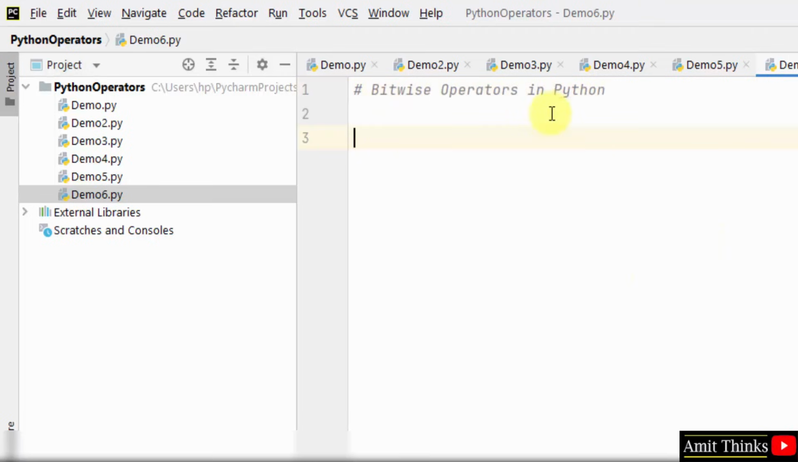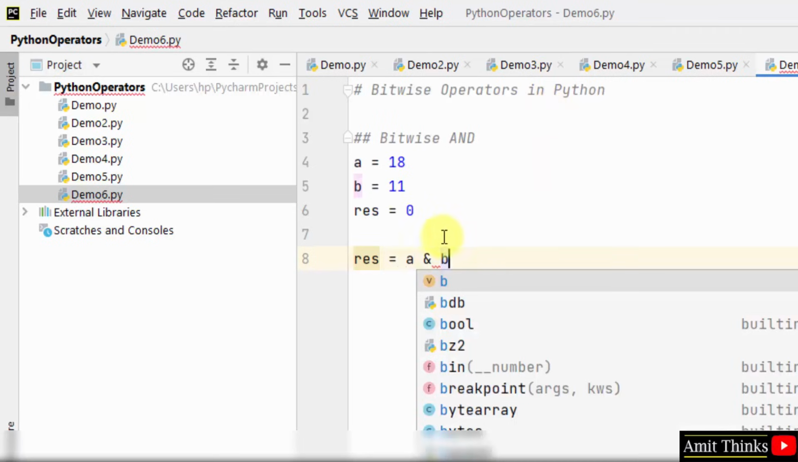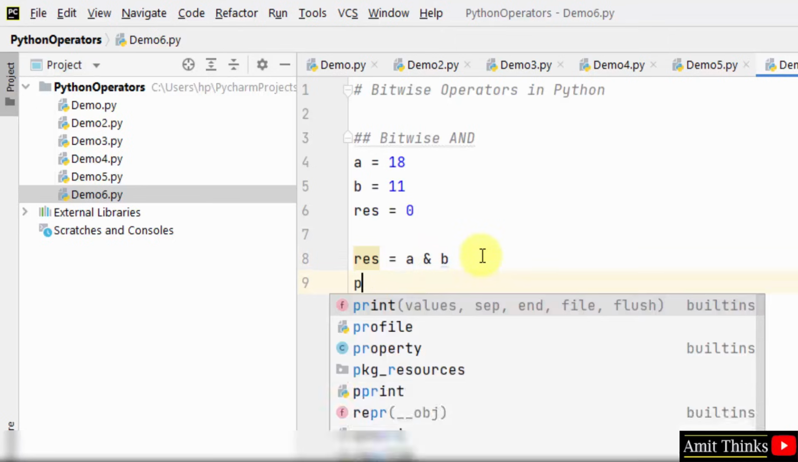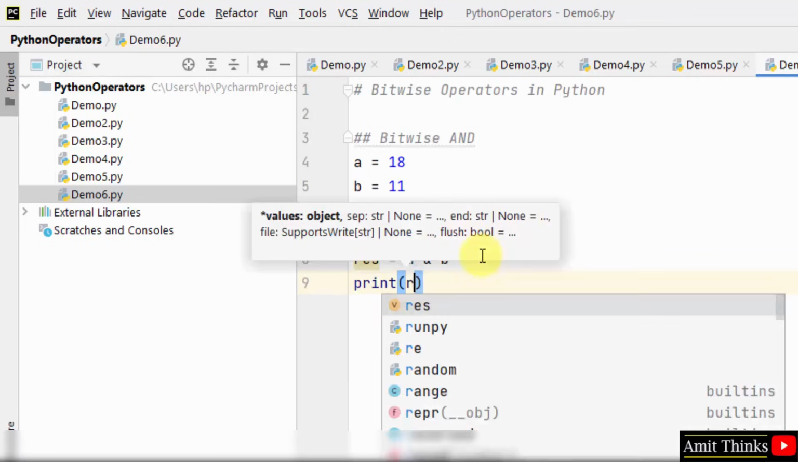We'll first focus on bitwise AND. Now let's say I have a value A with 18, B with 11, and I'll also create a new variable for the result, res, which is equal to A and B. This will allow me to work with bitwise AND. The & operator is used for bitwise AND. Now I'll print the result res, that's it.